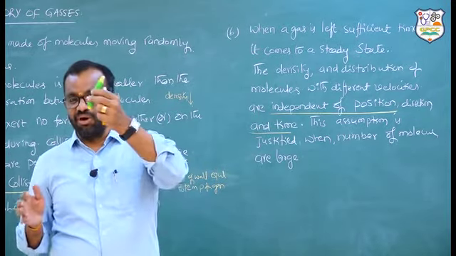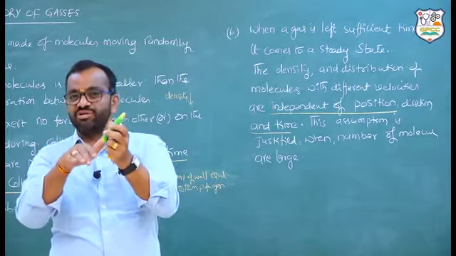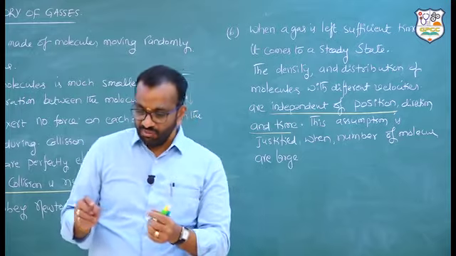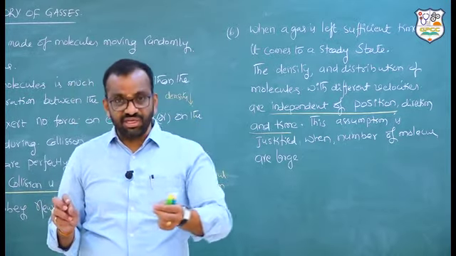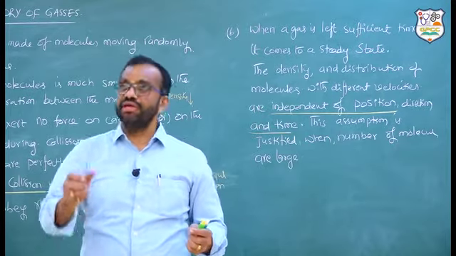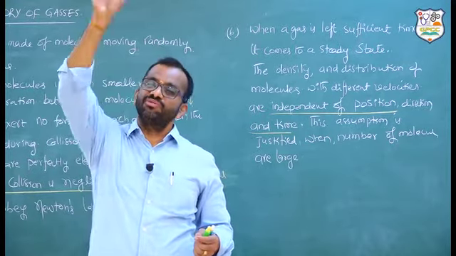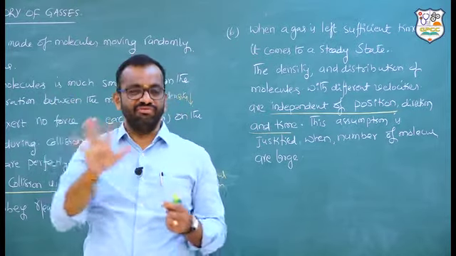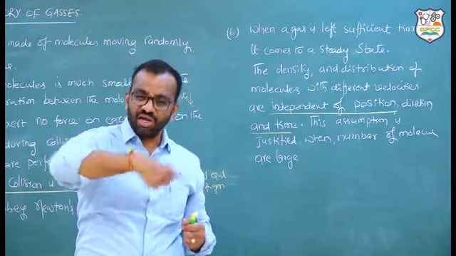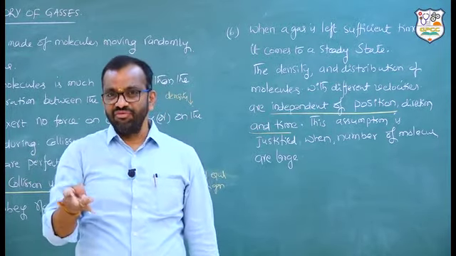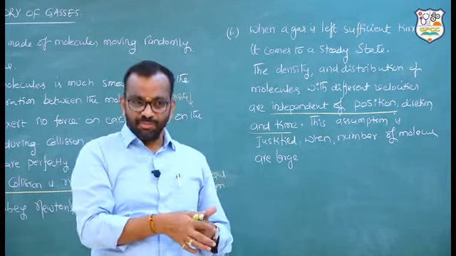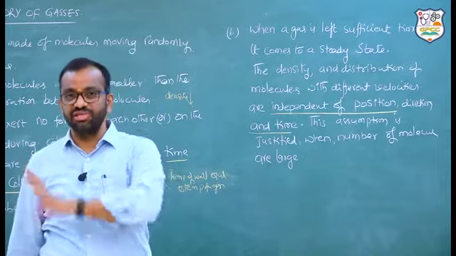Anyway, the number of molecules in a particular direction is not going to change, even though some other molecules are coming and hitting this one. For example, one gas molecule is moving with a velocity Vx in this direction. In the same way, gas molecules moving in this direction have velocity Vy. And along the z-axis, all are going to be the same. Vx, Vy, Vz are the same. The number of molecules moving along the x direction and along the minus x direction is also the same.